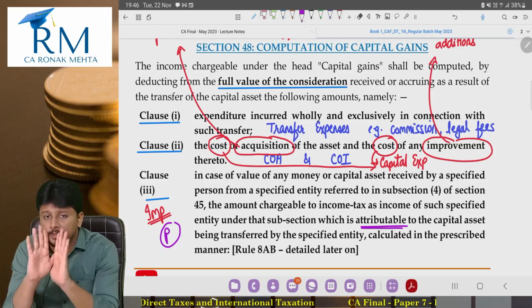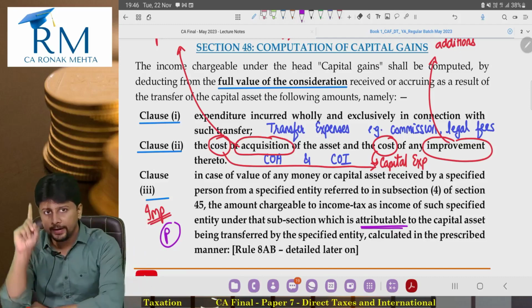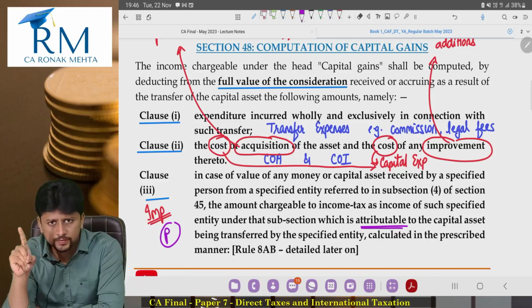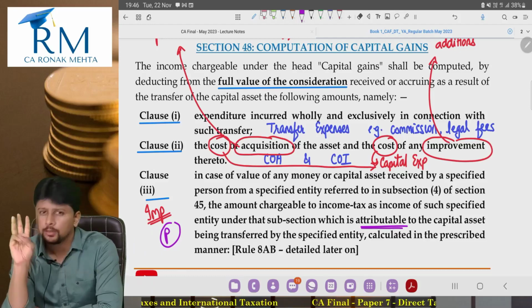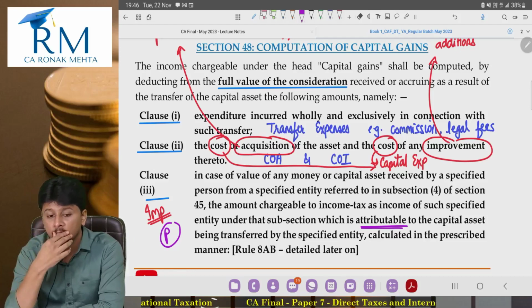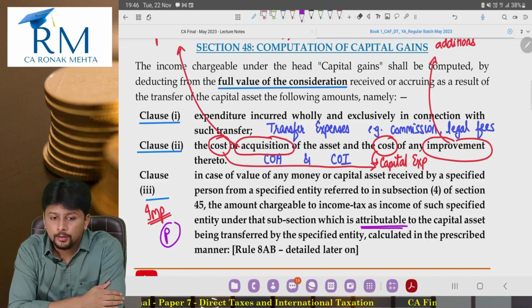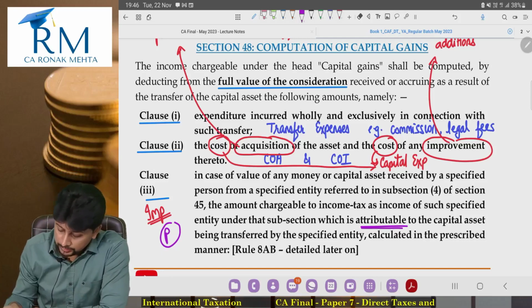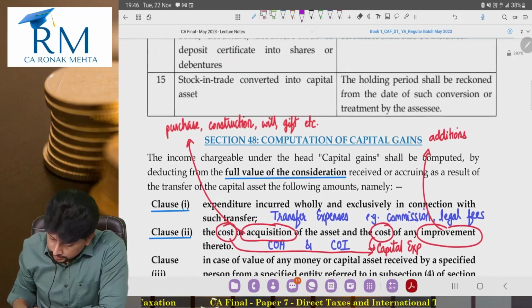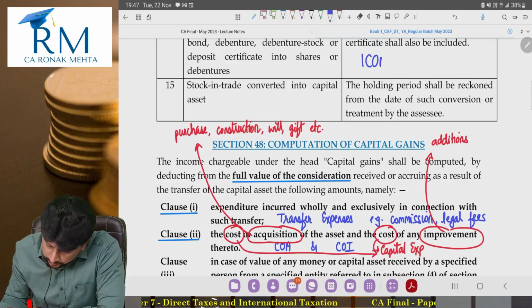The income chargeable under capital gains. From the full value of consideration, you will deduct number 1, transfer expenses, number 2, cost of acquisition, cost of improvement. Clause number 3 I am ignoring right now. But you remember this in your CA Inter you have studied. Sir, in case of long term, sir, we were told that we have to subtract index cost of acquisition, index cost of improvement.